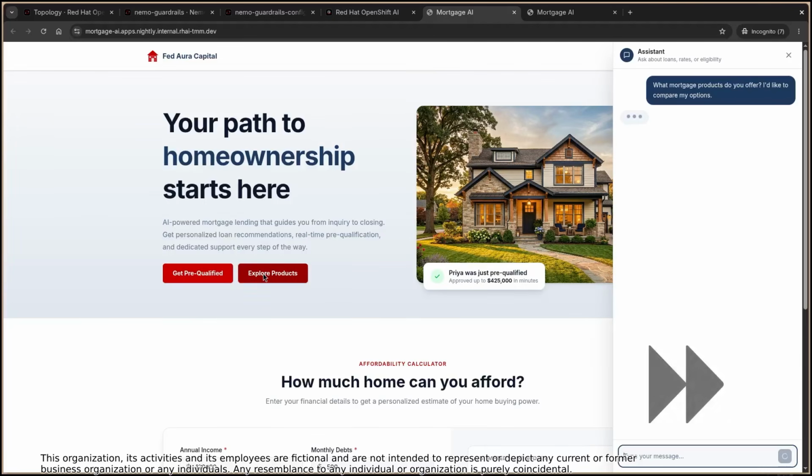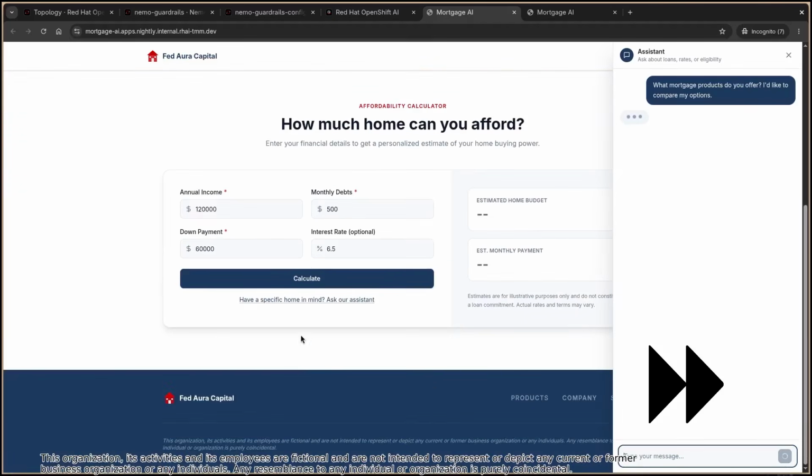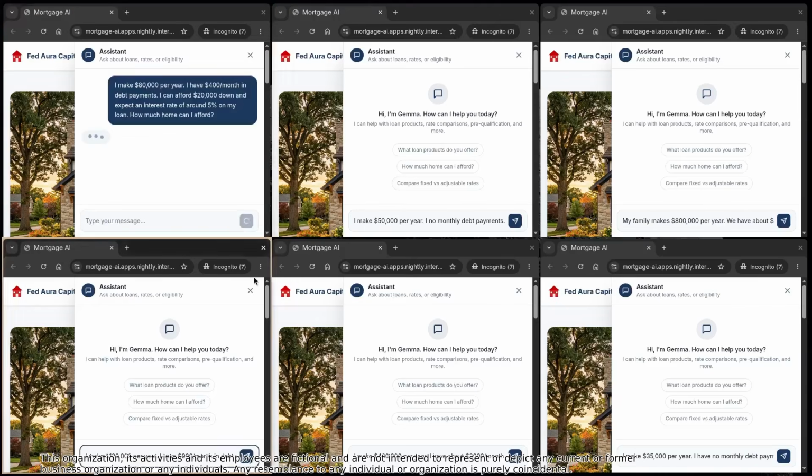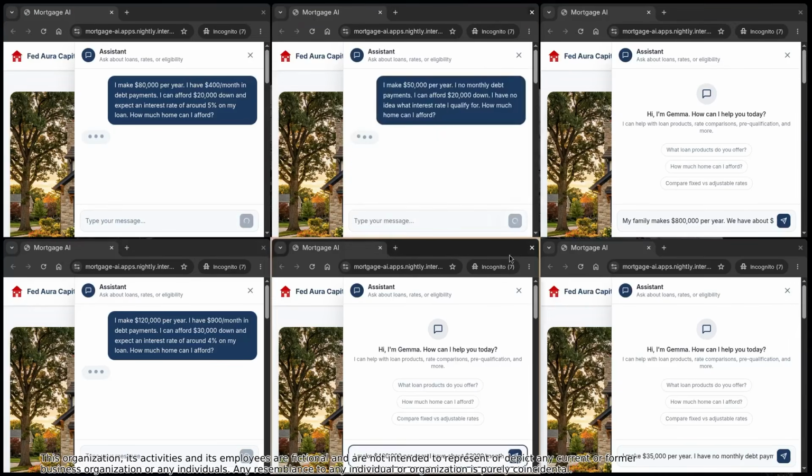They've deployed their application to access the model through the guardrails, and this application is for the fictional Fedora Capital Bank. This application has an AI assistant baked in that helps users with their queries. It also has other modes that allow different personas to access different elements of the application and get more data, controlling their identity and access to the model throughout.